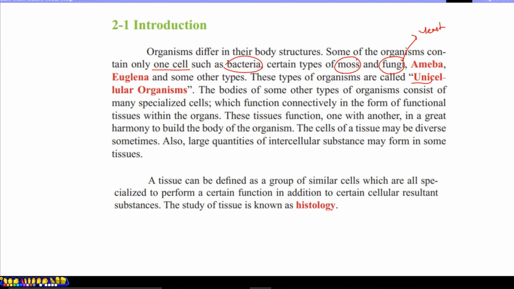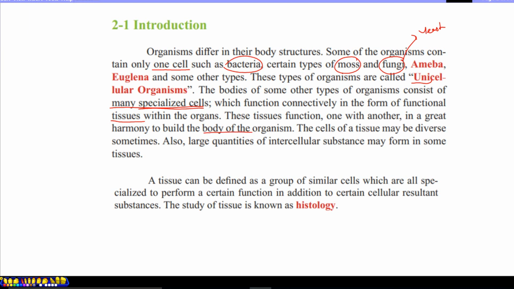The bodies of some other type of organism consist of many specialized cells, which we call multicellular organisms, which function collectively in the form of functional tissues. And specialized cells in multicellular organisms make an organization to form a group of cells with similar function. We call them tissue. The tissues function with one another in great harmony to build the body of the organism.